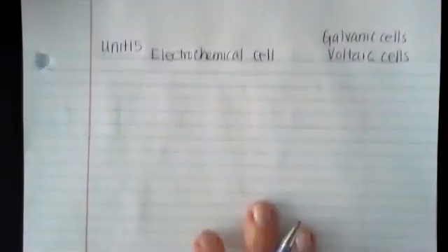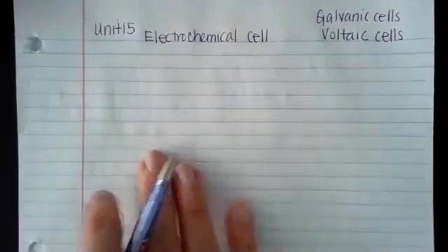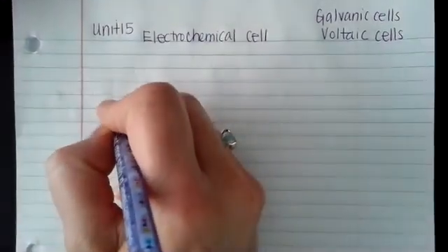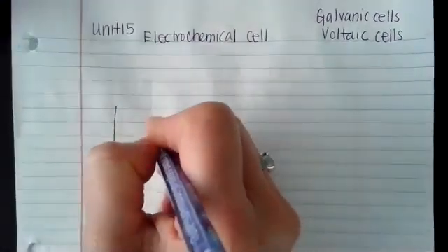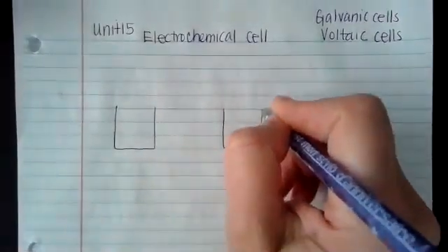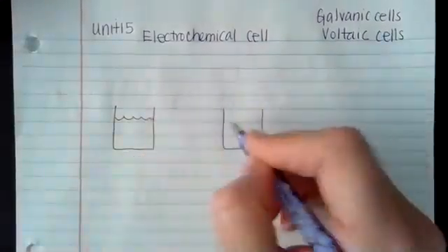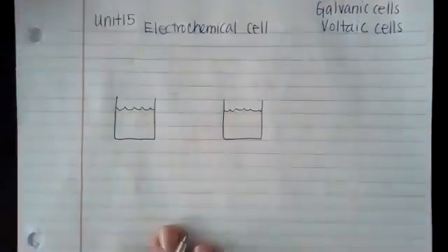And so just some names of them. So what is it going to look like when you're actually in lab? How do we draw that on paper? Well, we're going to start off, we're going to use a beaker. So I'm going to put a beaker here. And I'll put another beaker. So you have two beakers. In each of the beakers, you're going to pour a solution. So pour the solution, make it a little wavy.